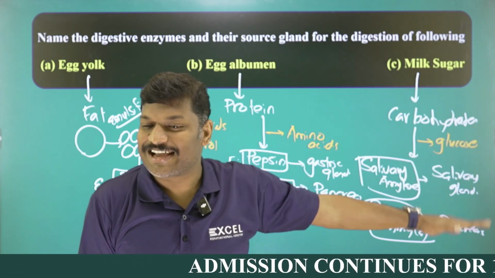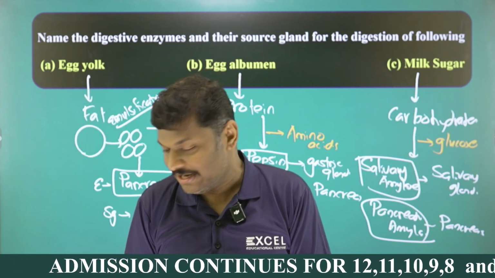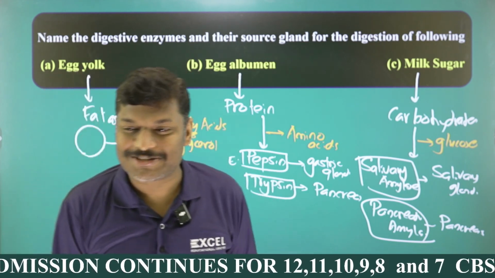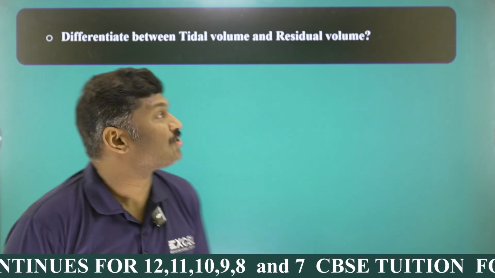And these are the digestive enzymes and their source gland. In addition, we study the final products of digestion in that particular context. I hope it is clear, my dear students. Okay. And what is the next one, my dear students? So nutrition is over. Moving into the next one, what is that?